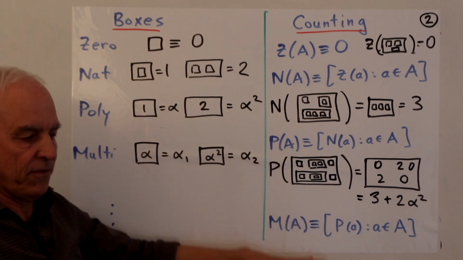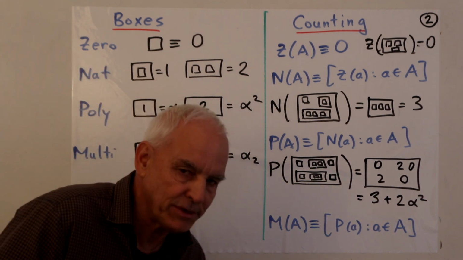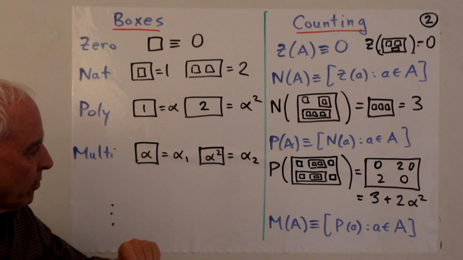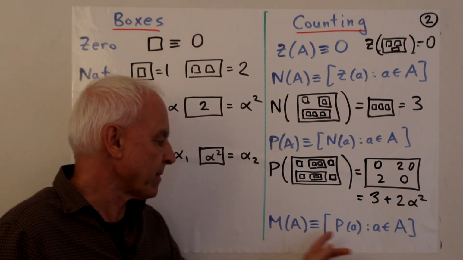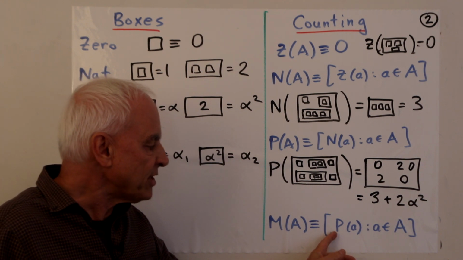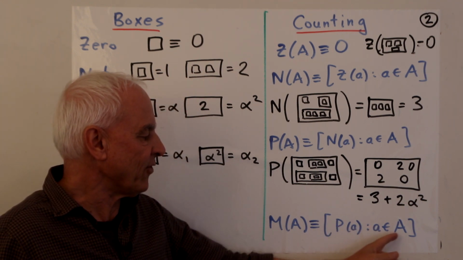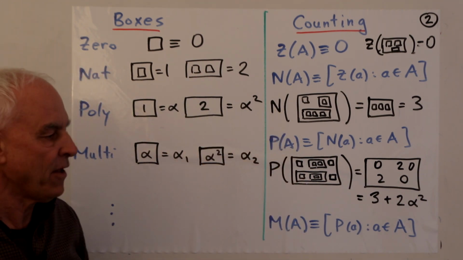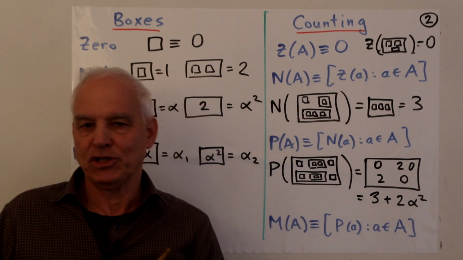And as we go further down, the object that we're getting as a result of the count is more and more sophisticated. So for example, the next level would be, say, M of A, where for any box A, we consider the box of P of a's, where a is in A. So this is an inductive or recursive way of introducing these counting functions, if we like.